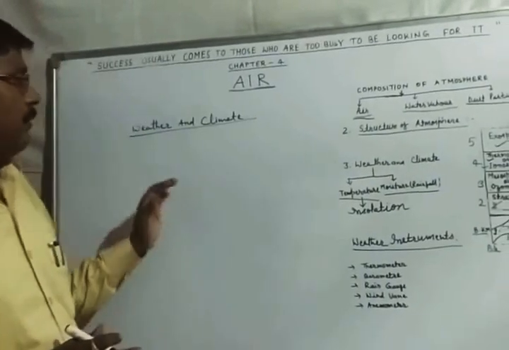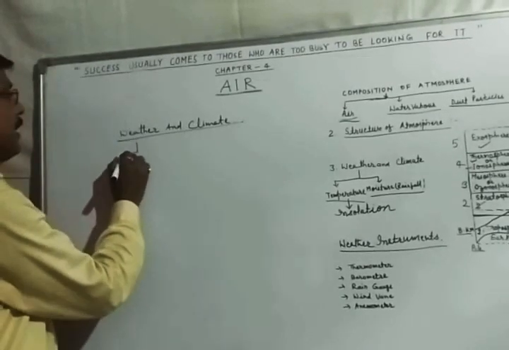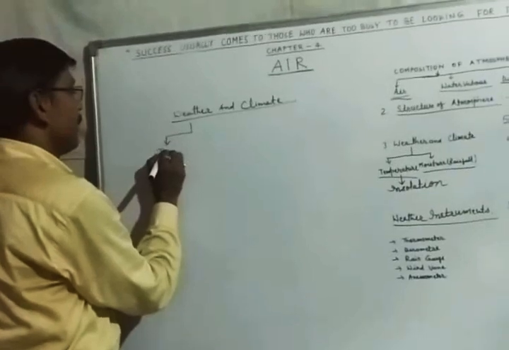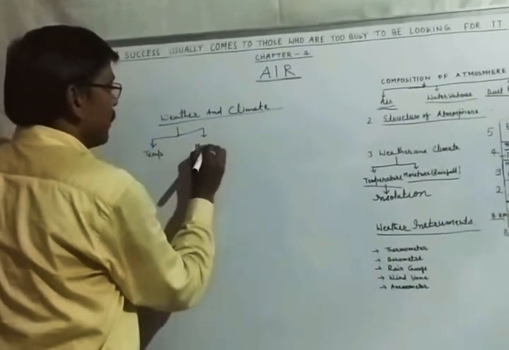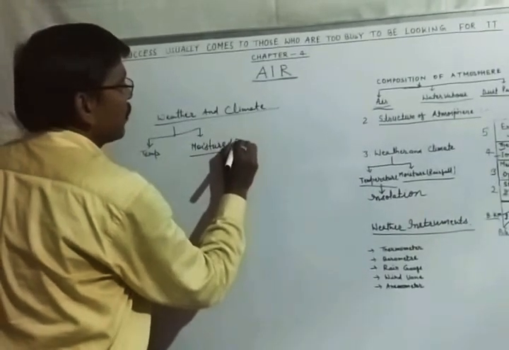Okay, so when we understand the weather, we see that weather is affected by two things, that is temperature and moisture. Moisture is also called rainfall.